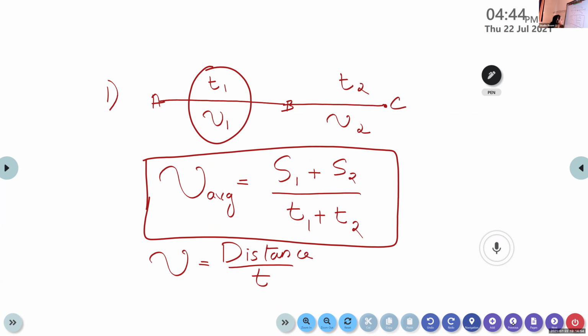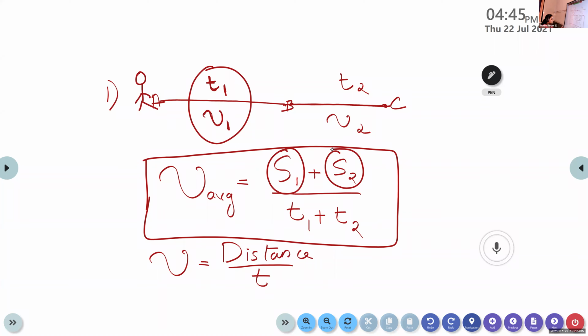So here, the case that we are considering, the object starts from point A. It travels to B with a speed equal to v1 at a time T1. Again, it covers the distance from B to C with a speed v2 at a time T2. But the distance covered by the object is not mentioned. So we want to calculate the average speed. The equation is v average is equal to S1 plus S2 divided by T1 plus T2.